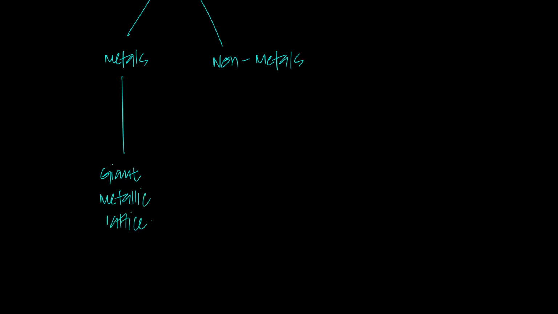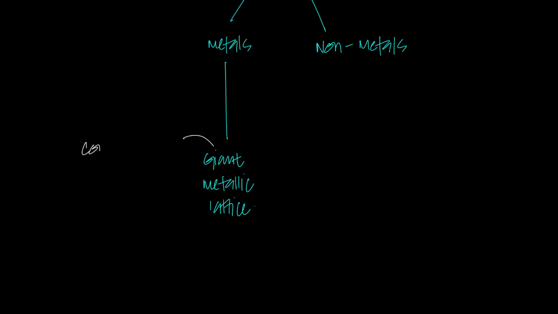Why am I calling it metallic lattice? Why am I calling it metallic? Because there's metallic bonding. And what is metallic bonding? Again, electrostatic force of attraction between lattice of positive ions and its sea of delocalized electrons. Why am I calling it giant? The reason why we call it giant is because it's a continuous structure.